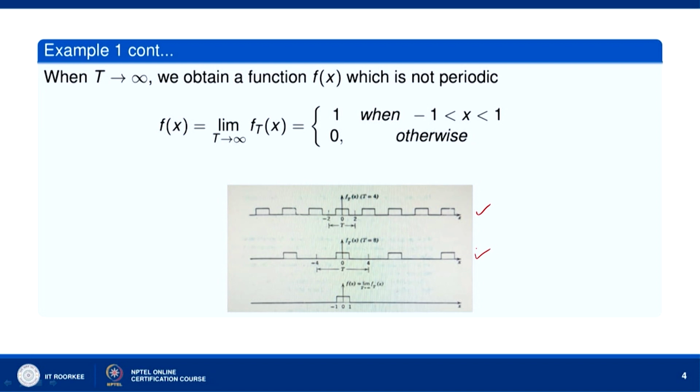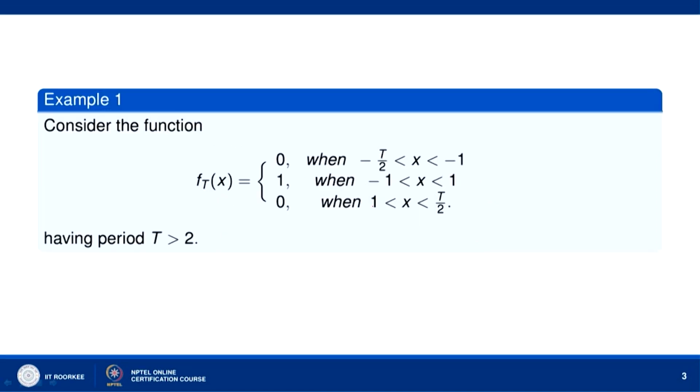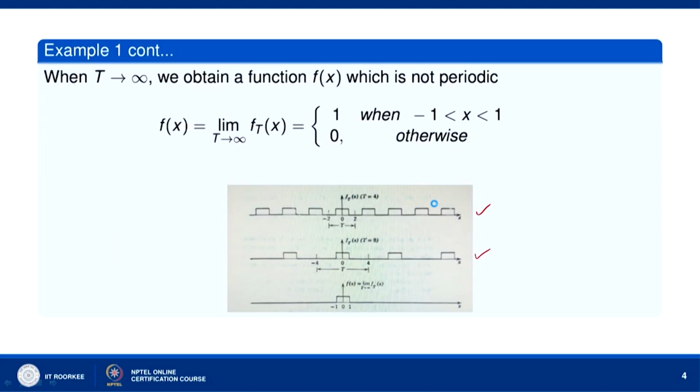Now, when T goes to infinity, in this example, what happens? We see that f_T(x) goes to, let us say, f(x), which is 0 over the interval minus infinity to minus 1, 1 over the interval minus 1 to 1, and 0 when 1 is less than x less than infinity. We get the definition of f(x). f(x) will be equal to the limit of f_T(x) as T goes to infinity. It is 1 when minus 1 is less than x less than 1 and 0 otherwise.